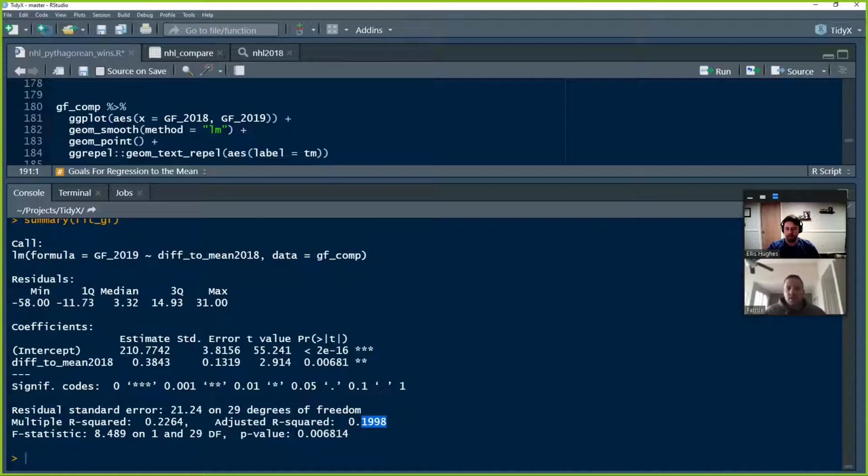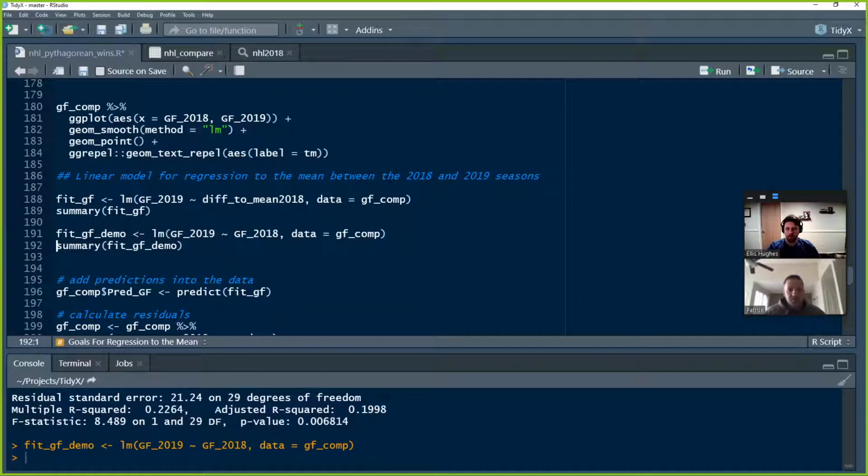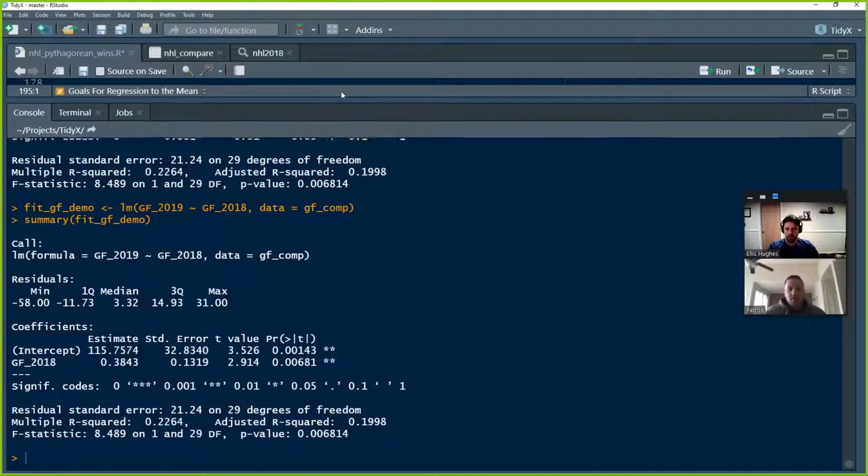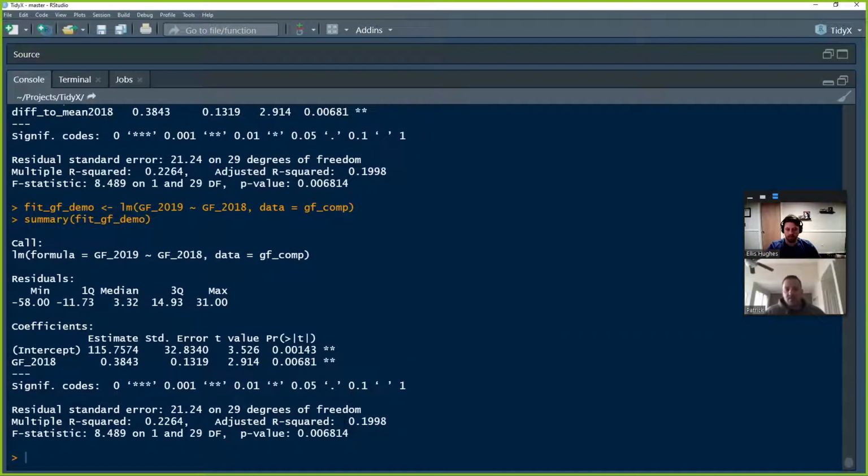Now, we could have done this by just looking at goals for in 2018 relative to 2019, which I think we have right there. And you'll see that the coefficient is exactly the same. You'll see that the adjusted R squared is the same.